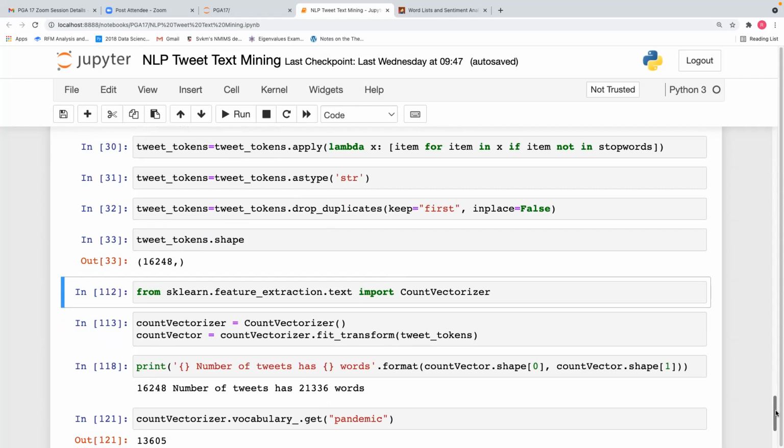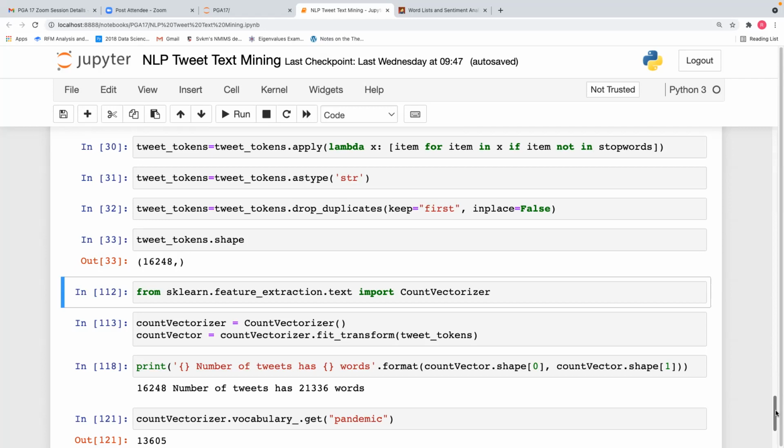So with count vectorizer, 16,248 tweets have 21,336 words. Now we are considering the whole data. Earlier we were getting 340, 640 like that, right?